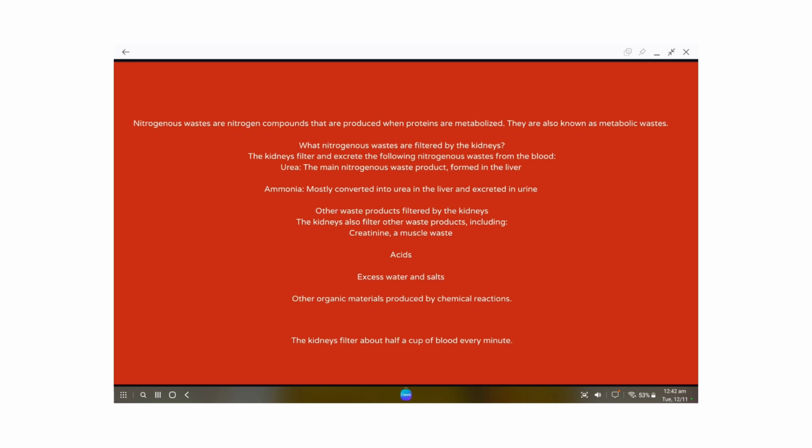So overall, here are nitrogenous wastes, that are nitrogenous compounds. Whatever protein we eat mostly contains metabolic waste, and these wastes are filtered by the kidney. The kidney excretes these nitrogenous wastes in the form of urea, that is the main nitrogenous waste formed in the liver. Ammonia is thus mostly converted into urea in the liver and excreted in urine. Other waste products filtered by the kidney are creatinine, muscular waste, means waste material produced by the muscles, acids, excess water and salts, and other organic material produced by chemical reactions.